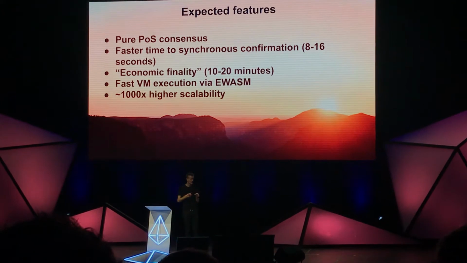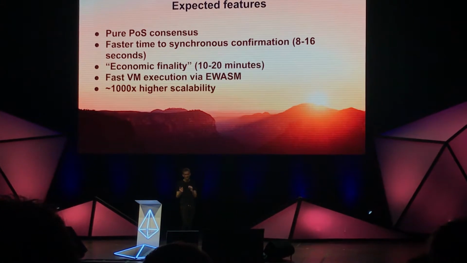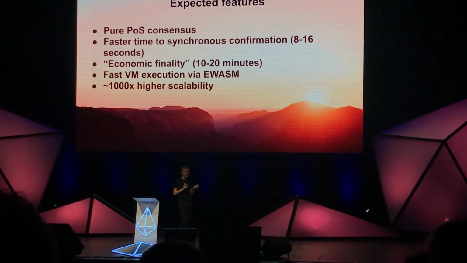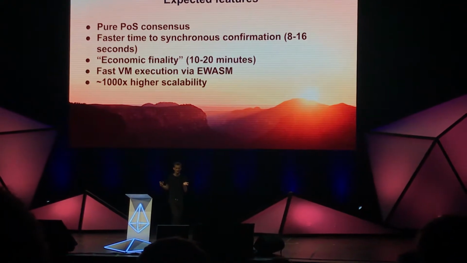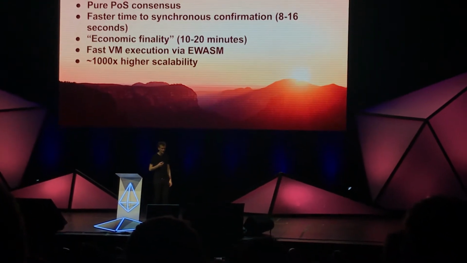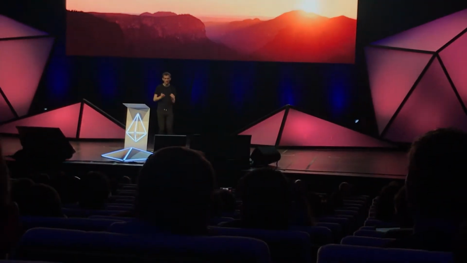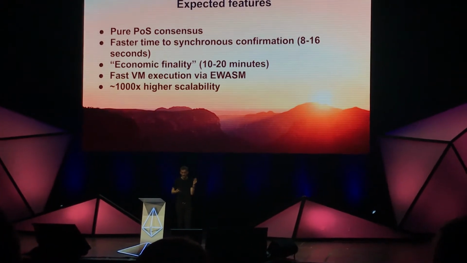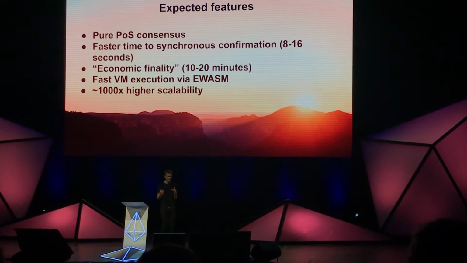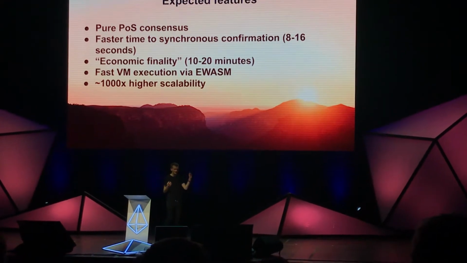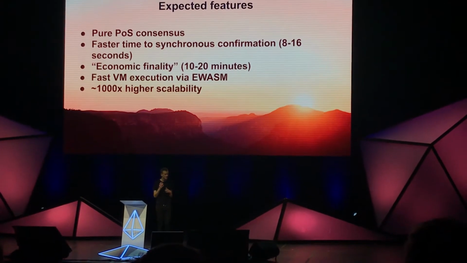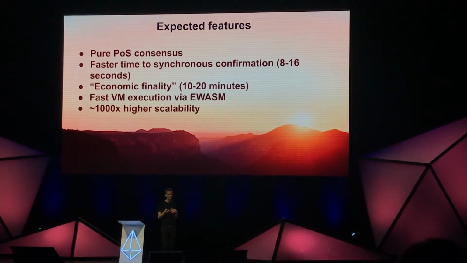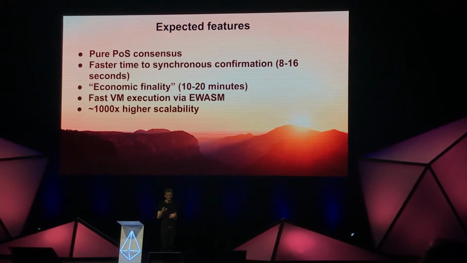And so from a probabilistic point of view, it's actually equivalent to hundreds of confirmations of, say, the Ethereum proof of work chain, right? So under a synchronous model, you should be able to treat one block as being close to final. Economic finality and safety under asynchrony comes after 10 to 20 minutes, and fast virtual machine execution via EWASM, and hopefully 1,000 times higher scalability, we will see.